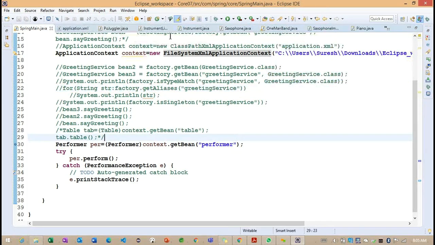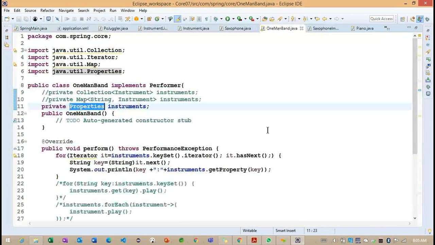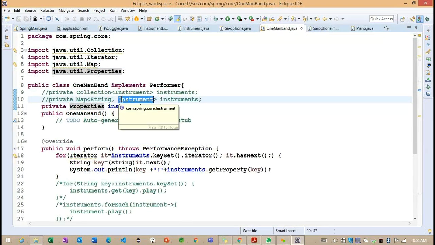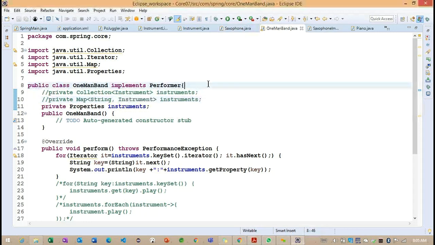Otherwise, we can go for the map related example. So inside this particular instrument, we can define the particular object information. We can provide the particular value here, right? So this is the way we can work on the collection of object information. So I'm expecting we don't have questions on this particular collection of objects here. Still, if anyone has any questions, please let me know, before going to discuss one more important concept here.